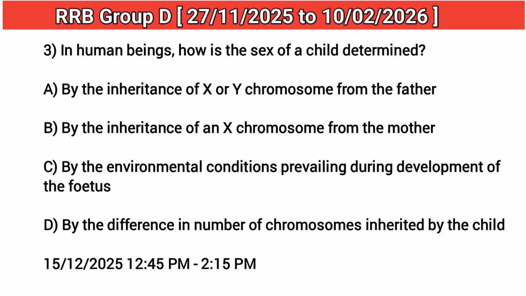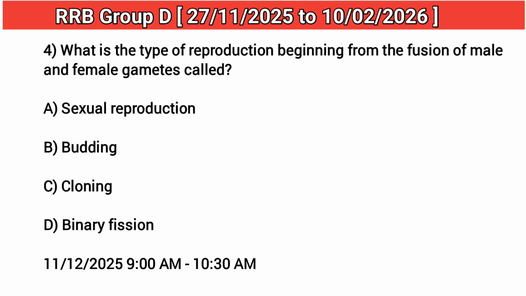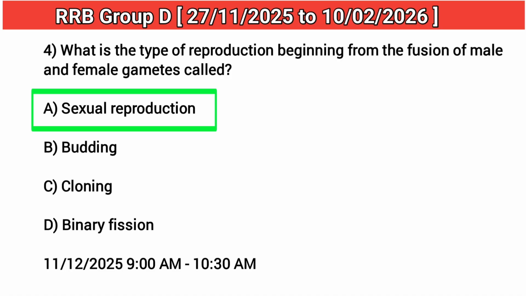3. In human beings, how is the sex of a child determined? Answer: A. By the inheritance of X or Y chromosome from the father. 4. What is the type of reproduction beginning from the fusion of male and female gametes called? Answer: asexual reproduction.